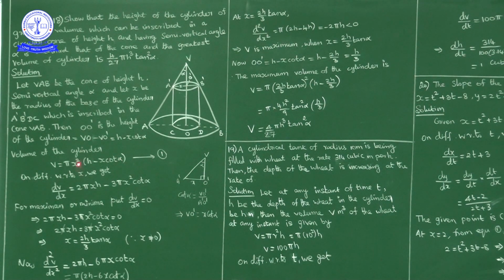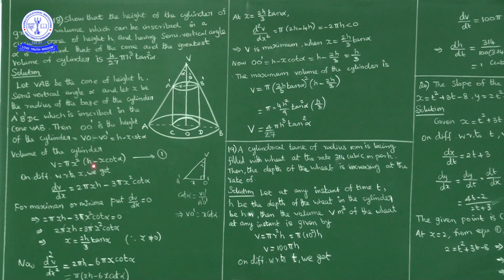So here the changing quantity is x, so differentiate with respect to x. Volume V is equal to pi x squared h minus pi x cubed cot alpha.